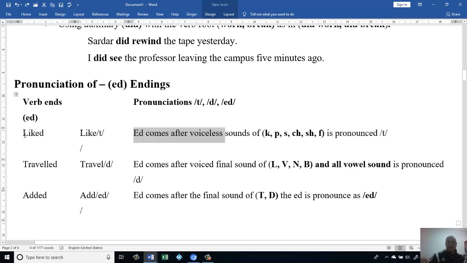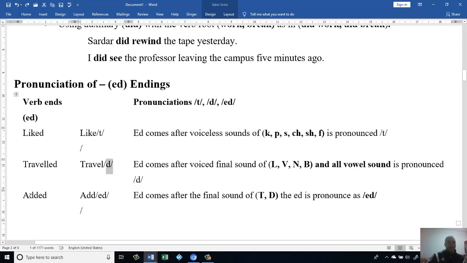For example, liked. Then you say liked. Okay, liked here, the ed would be pronounced t, because the last letter of this is k. Let's go to the second one. Troubled. If we look at ed here, ed is pronounced d, because ed comes after a voiced final sound of l, v, n, b, and all vowel sounds, and is pronounced d. Okay, here we have d.